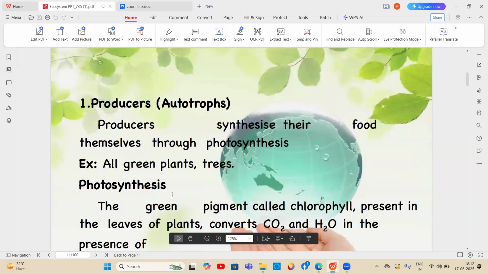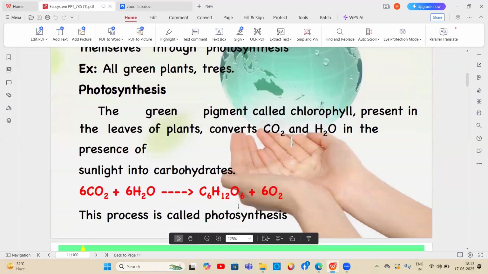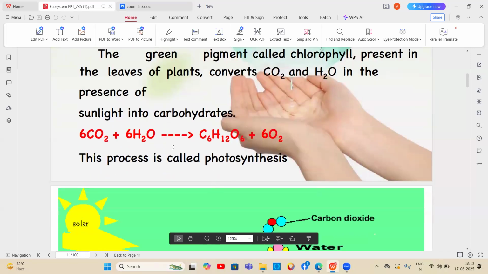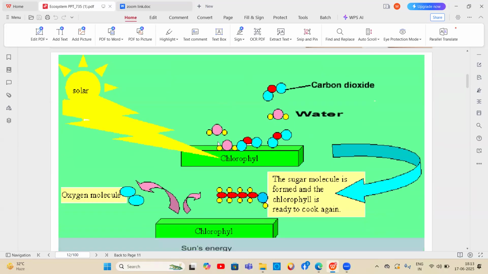You already know about photosynthesis: the green pigment chlorophyll, present in the leaves of the plants, converts CO2, that is carbon dioxide, and water, in the presence of solar energy or sunlight, into carbohydrates. This process is called photosynthesis.